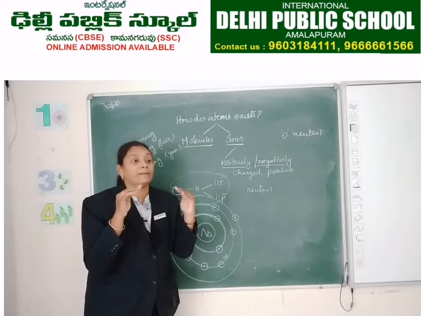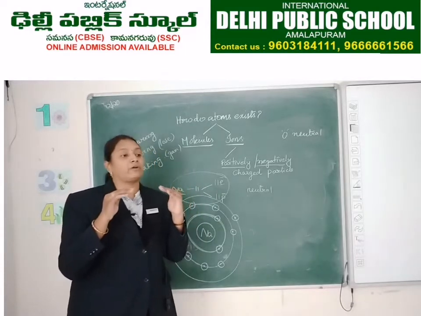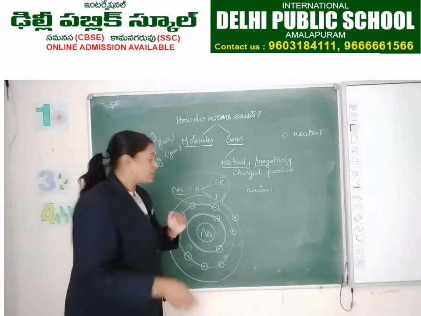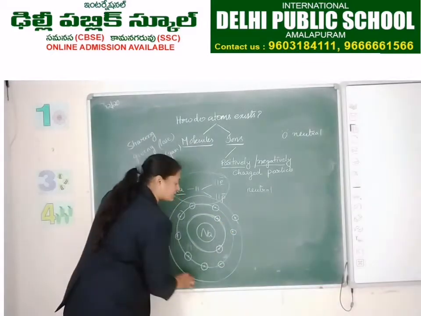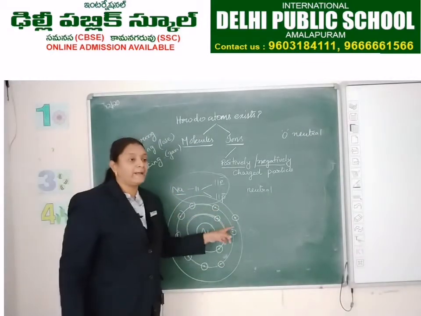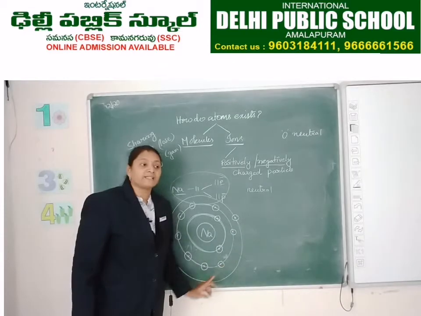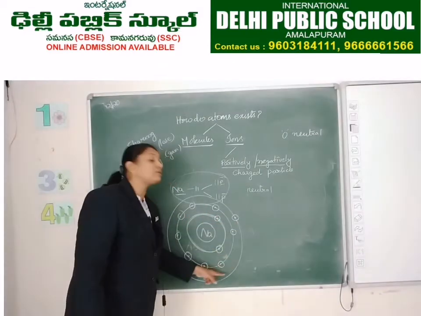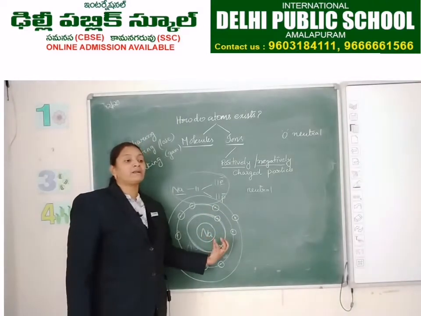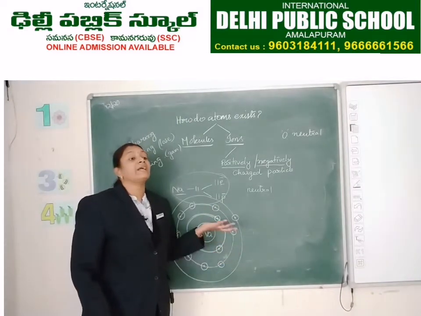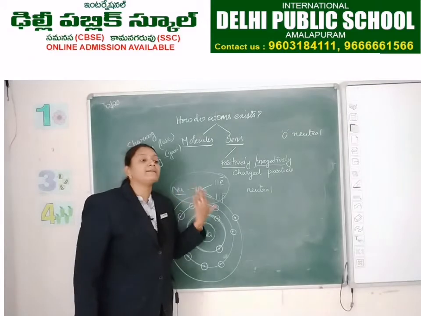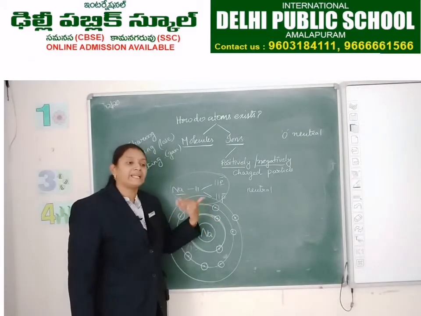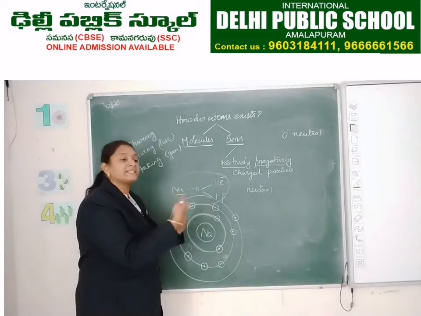Then only it becomes a stable electronic configuration, right? So what is the outermost shell of sodium? The M shell. How many electrons are present in the M shell? One. How many electrons are needed to complete the M shell? Seven. Getting 7 electrons from another atom is highly difficult.